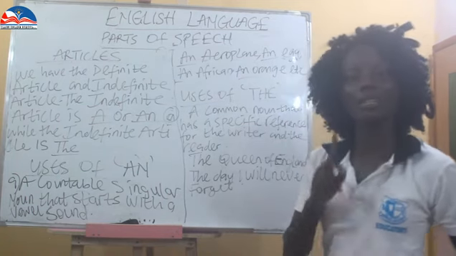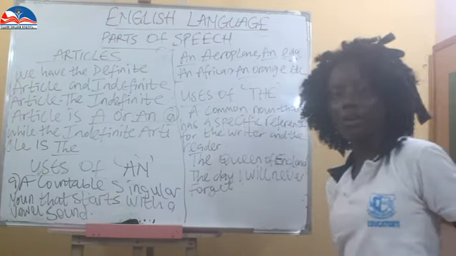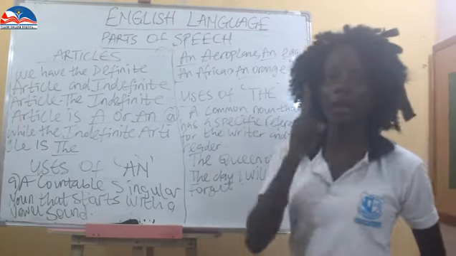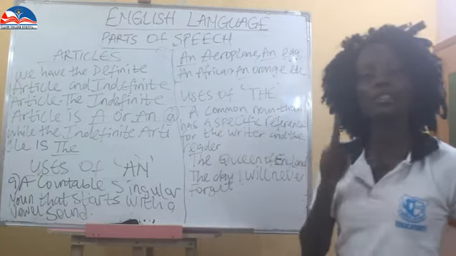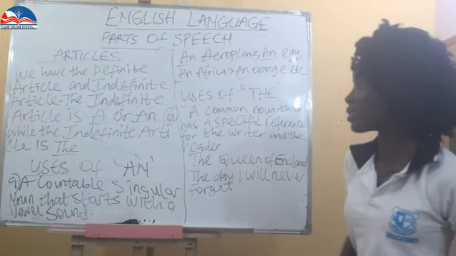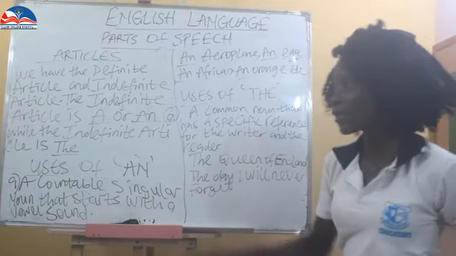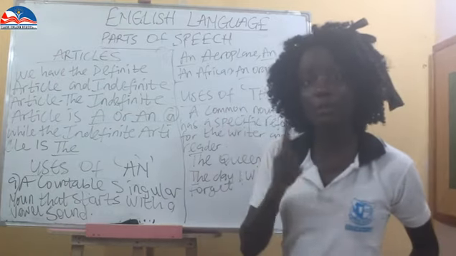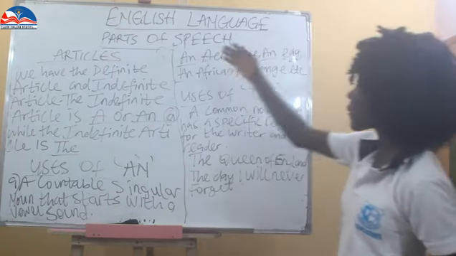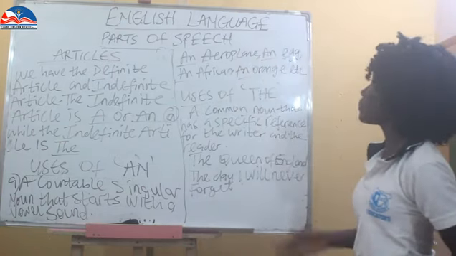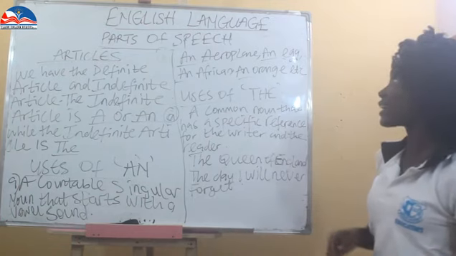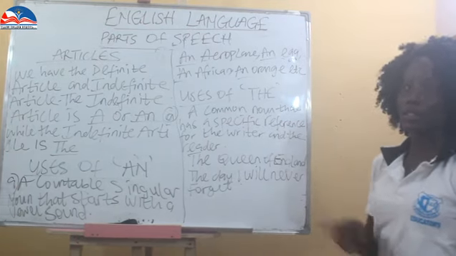what? Countable singular nouns that begin with what? Vowel sound. Why? For the article "a," it is used for countable singular nouns that begin with what? Consonant sound. Why? For "an," it begins with what? Vowel sound. And we have the examples here: an aeroplane, an egg, an African, an orange, etc.